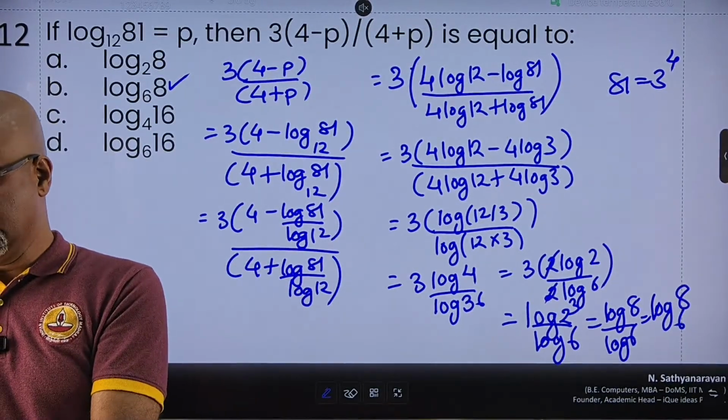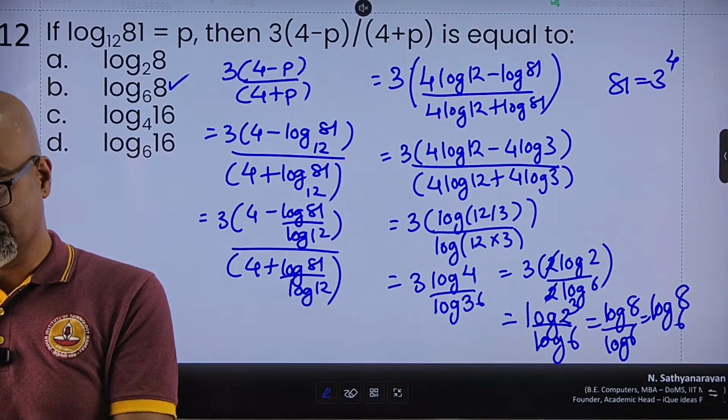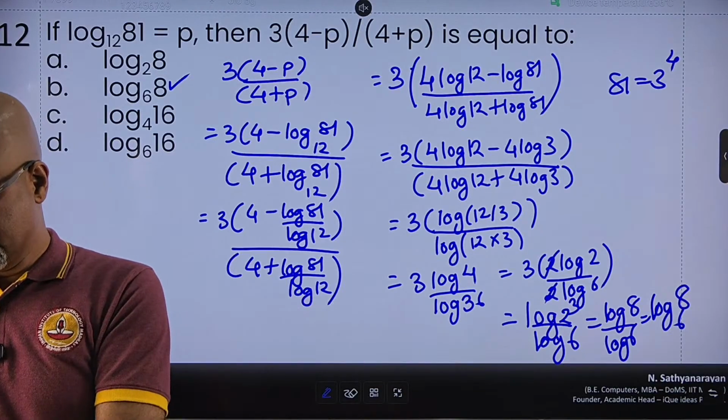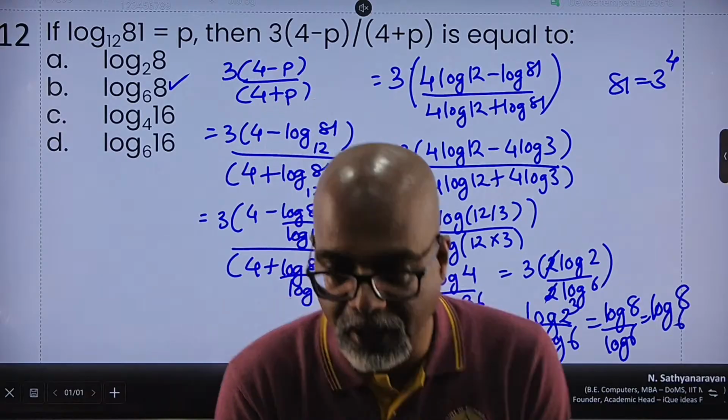Absolutely easy question, but you need to be clear with your fundas in this one. Did you get this one? If you're able to follow this, give me a hands up, or else I can show it again.